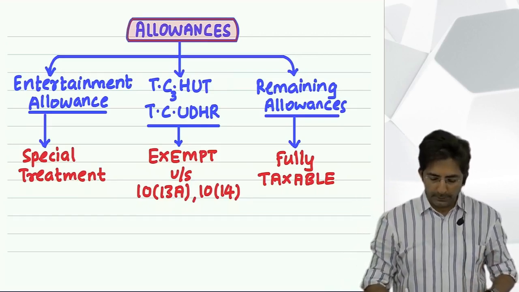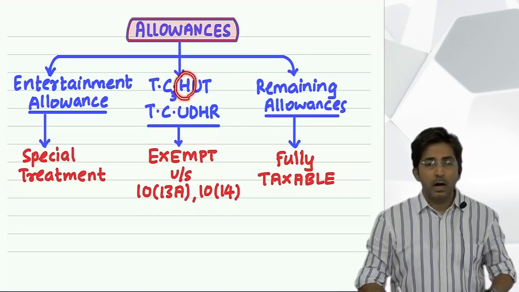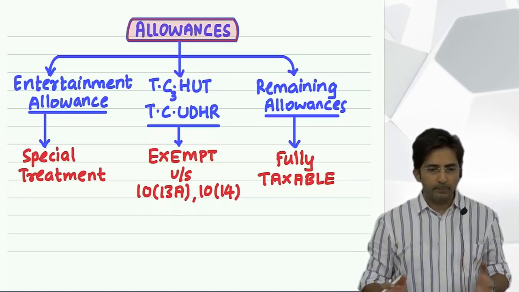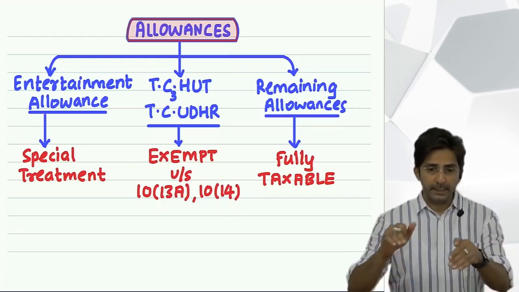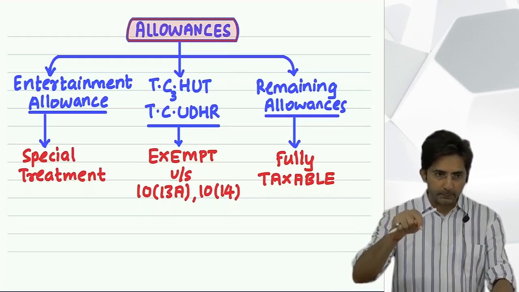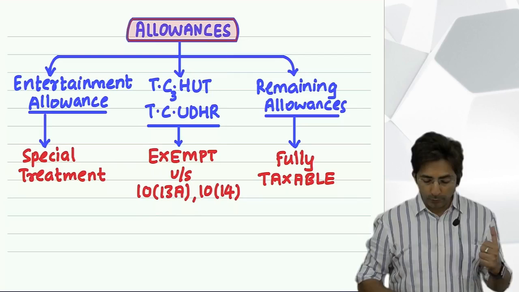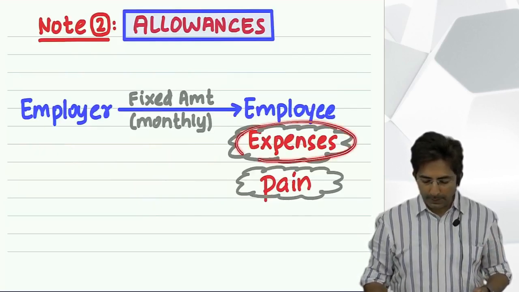Okay, then next alphabet is H. H stands for house rent allowance. Now what is house rent allowance? If an employee has to stay in a rented house, his expenditure is rent, and to meet that expenditure he is given house rent allowance. As I told you in the last lecture, allowances are either given for some expense or for the pain in the job.